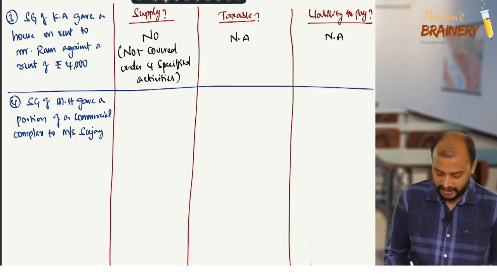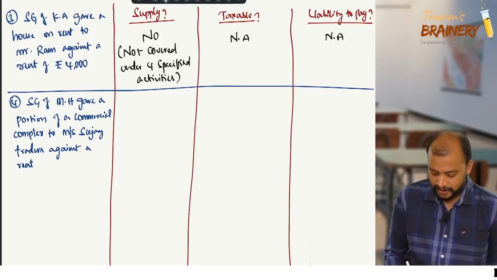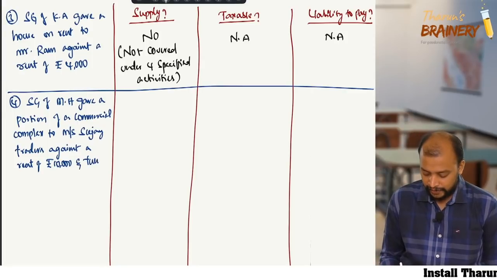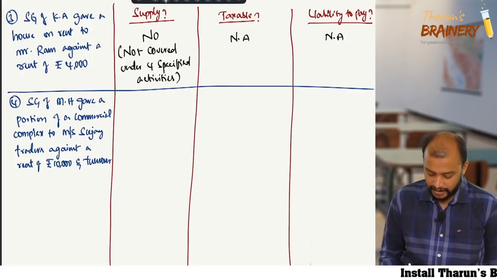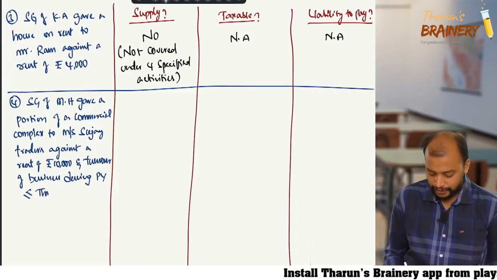Sujai Traders against a rent of 10,000, and turnover of business entity during previous year less than or equals to threshold limit.